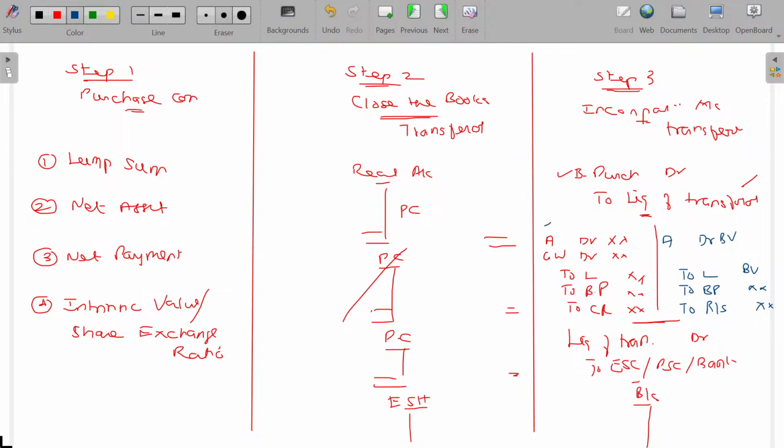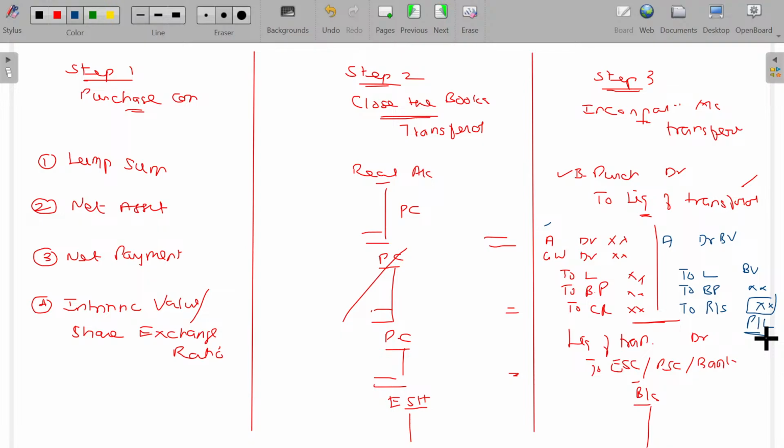So what happens in case of profit or loss, sir? If the company pays more than its worth, it's a loss. In case they pay less than its worth, it's a profit. That profit or loss could be adjusted in the reserves and surplus. Why, sir? Because the existing company will be continuing as a decision maker in the new company also.